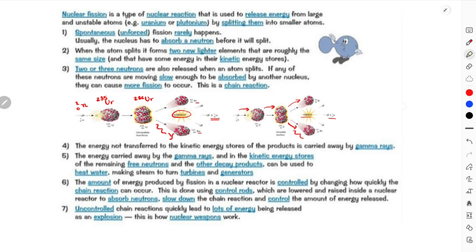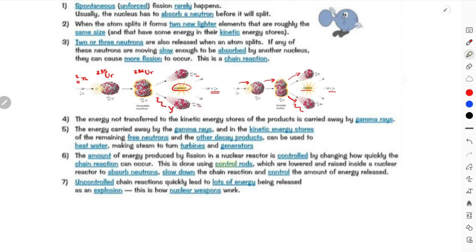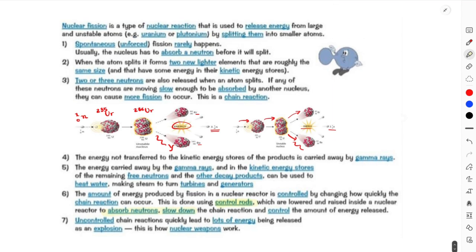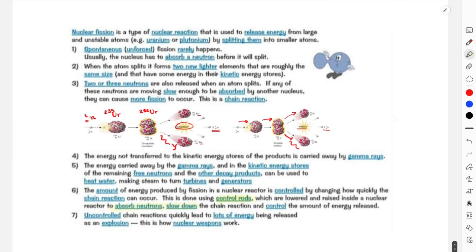In order to control these chain reactions, we have control rods. Control rods absorb slow moving neutrons, so if there are no neutrons, nothing can be accepted by uranium-235, so there will be no uranium-236, eventually preventing the chain reaction. Control rods are made of graphite, and they control the rate of your chain reaction. Other than that, nothing else. You can read all these statements over here to understand the nuclear reaction, but this is basically all that is happening, and everything I said is written here using the mark scheme points.